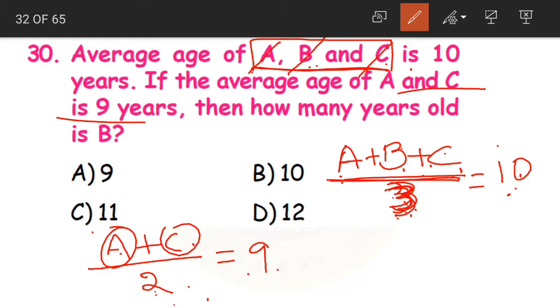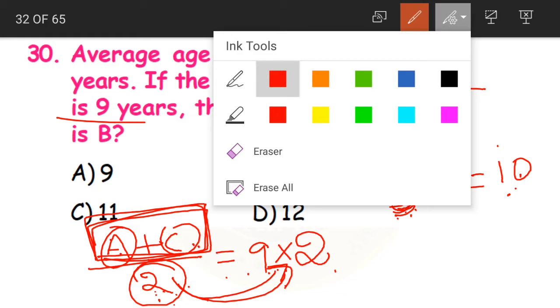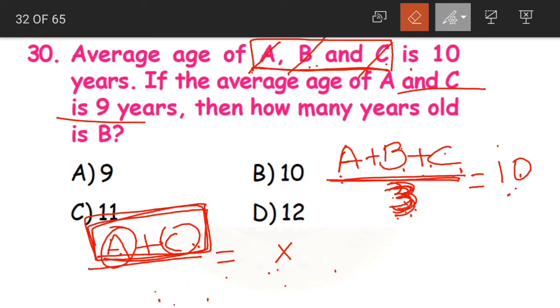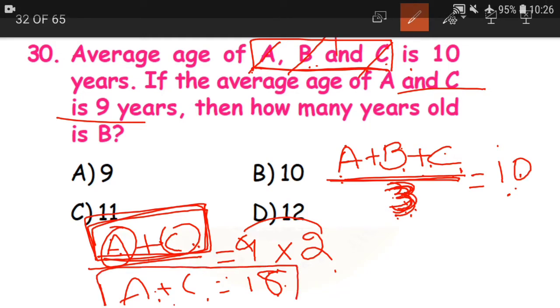Now if you look at this, we want only the value of A plus C. So here 2 is in division. When it goes to that side, it becomes multiplication. The opposite of division is what? Multiplication. Okay, A plus C divided by 2 is equal to 9. Now A plus C becomes 9 into 2. 2 goes to the opposite side. Now what is the value of A plus C? A plus C is equal to 9 2s are 18. What did we get? A plus C, children? A plus C is equal to 18.